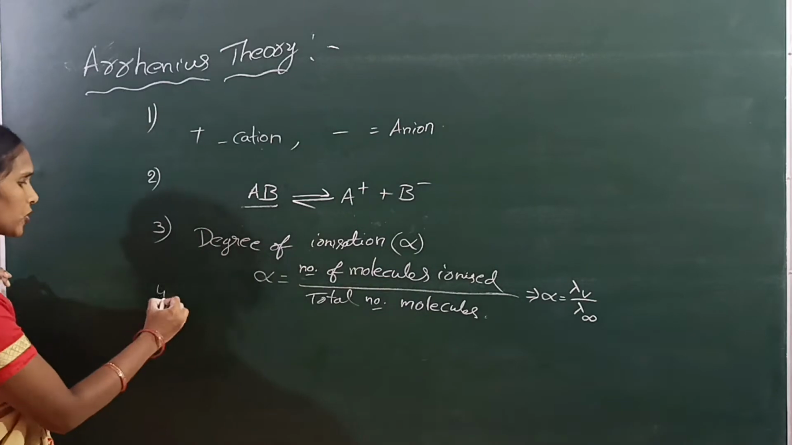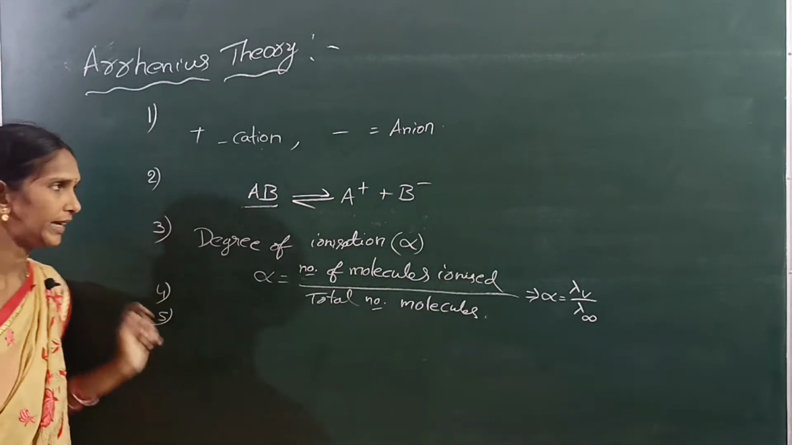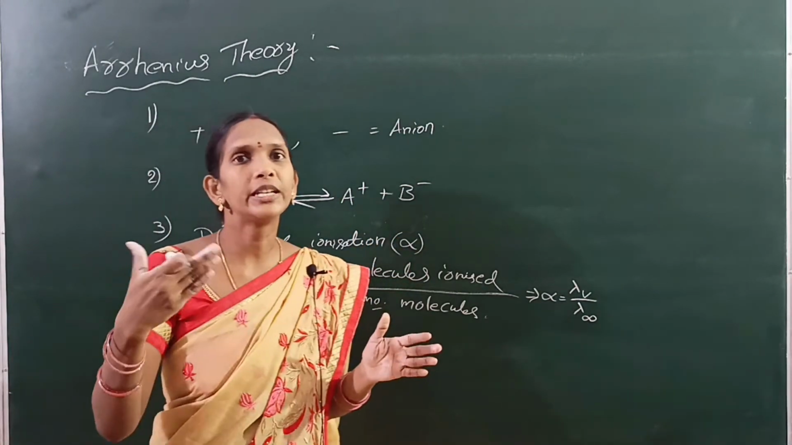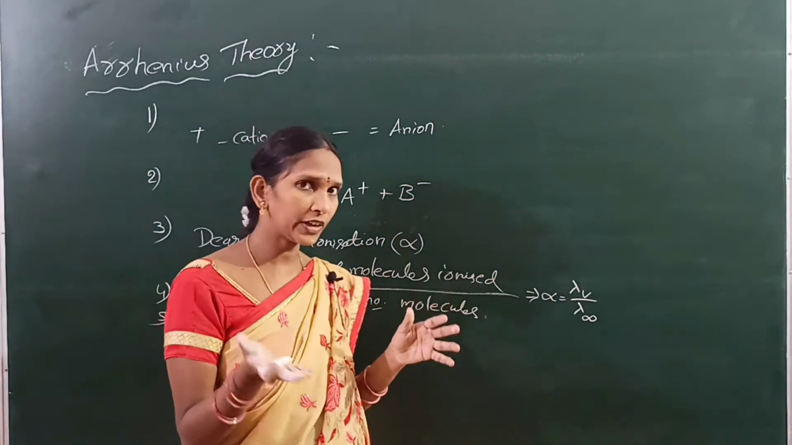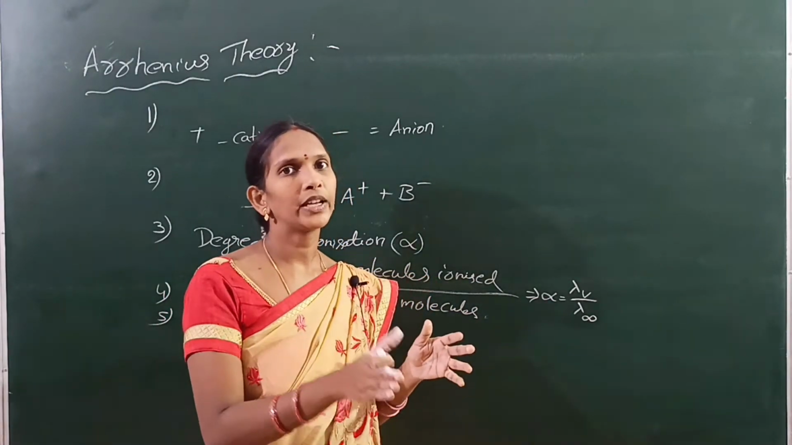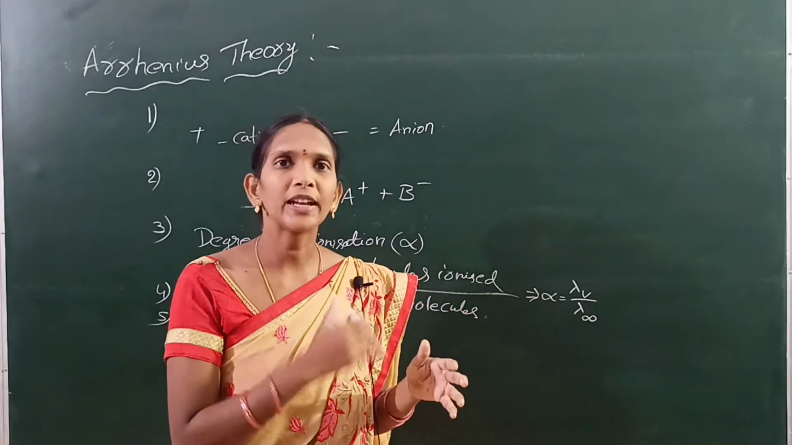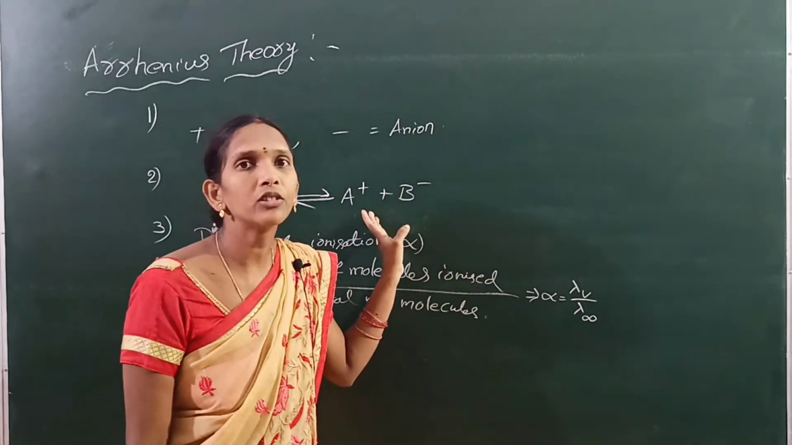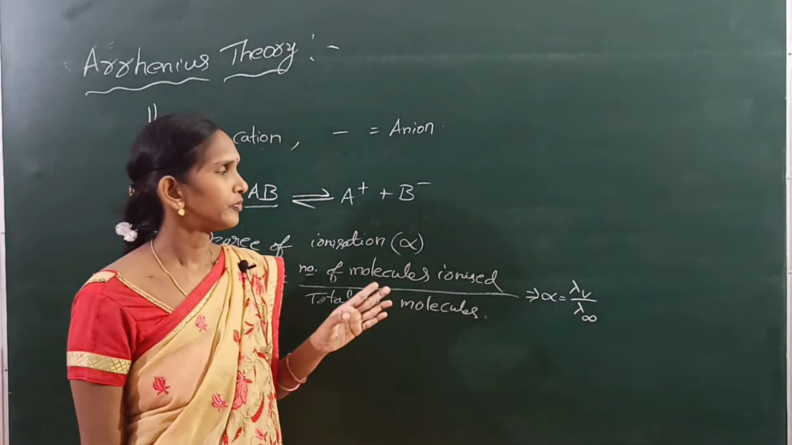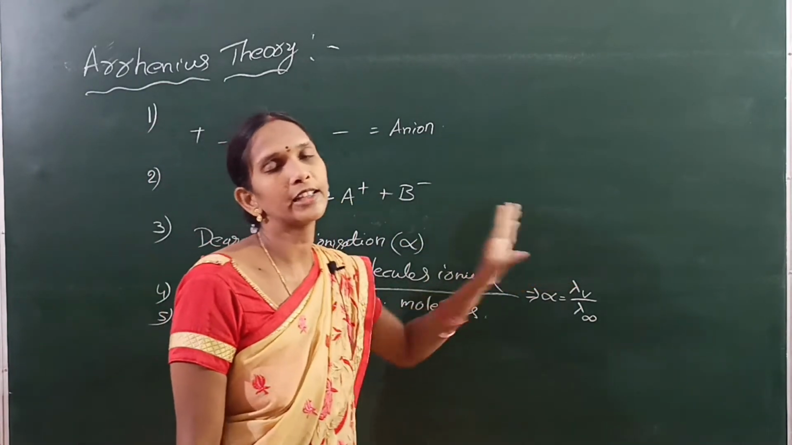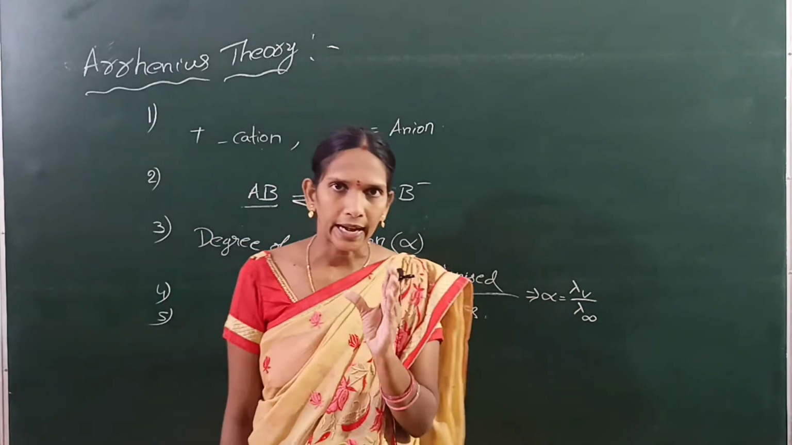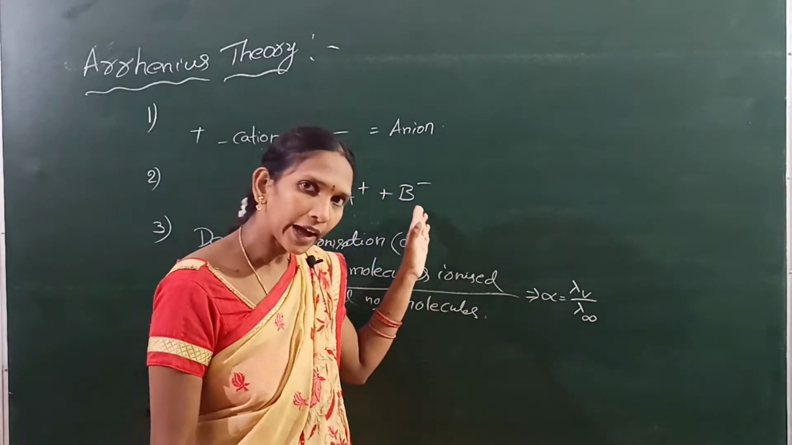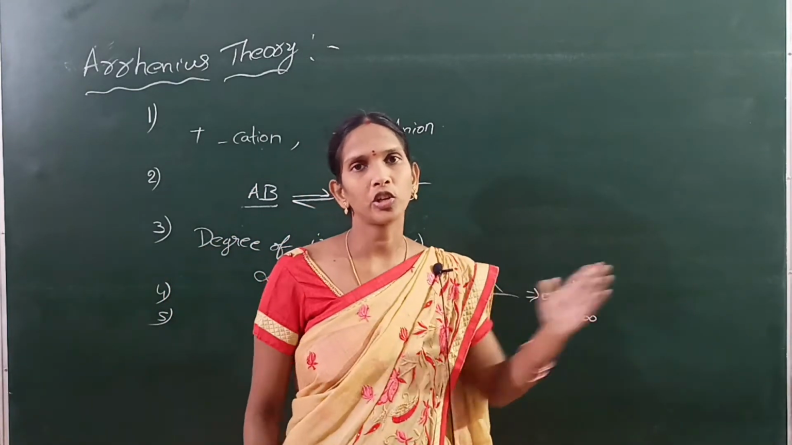That is the fourth postulate. The fifth postulate is that the conductivity of the solution depends upon the number of ions. The compound gives a number of ions. The conductivity of the solution depends upon the number of ions present in the solution.